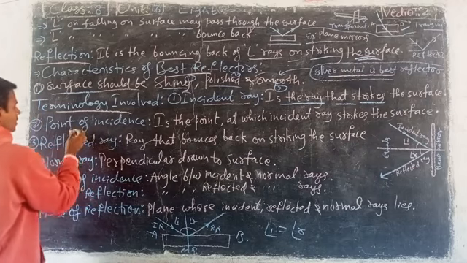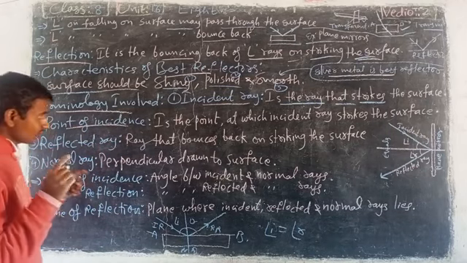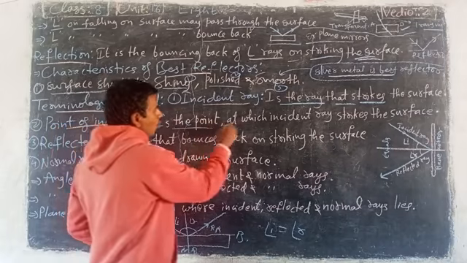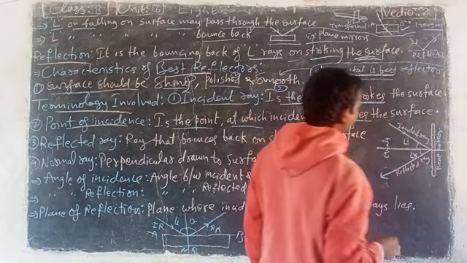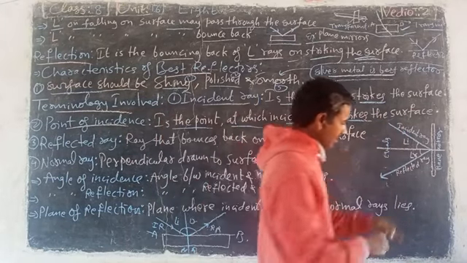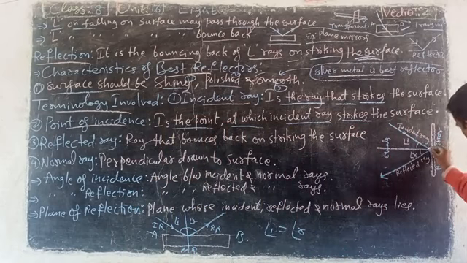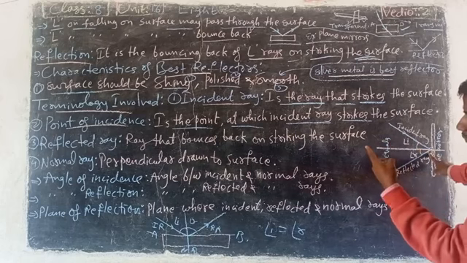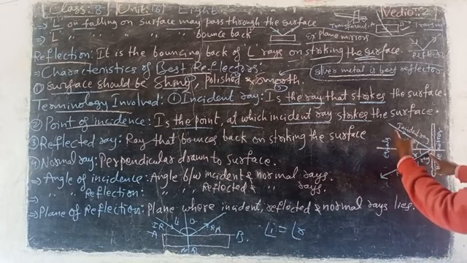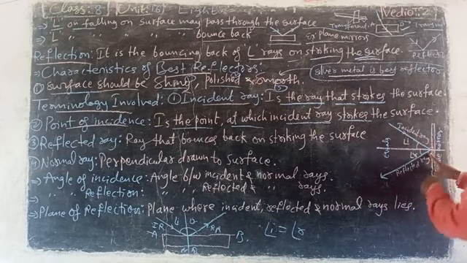Point of incidence is the point at which the incident ray strikes the surface. That is, this is the point of incidence, the point at which the incident ray strikes the surface.